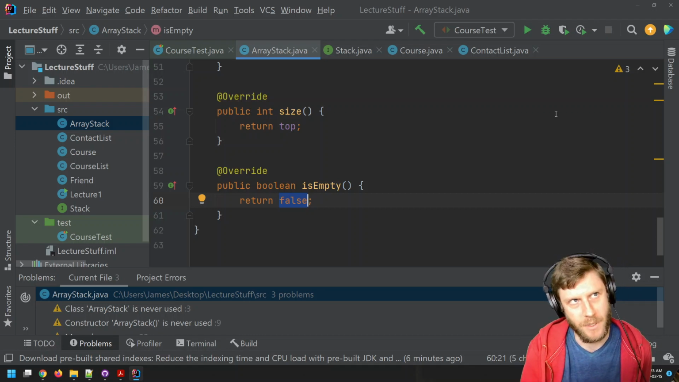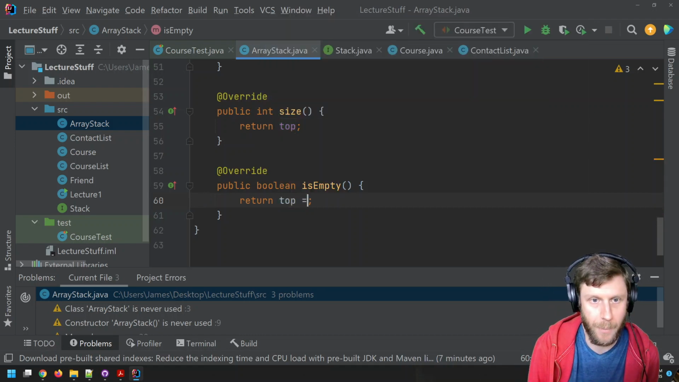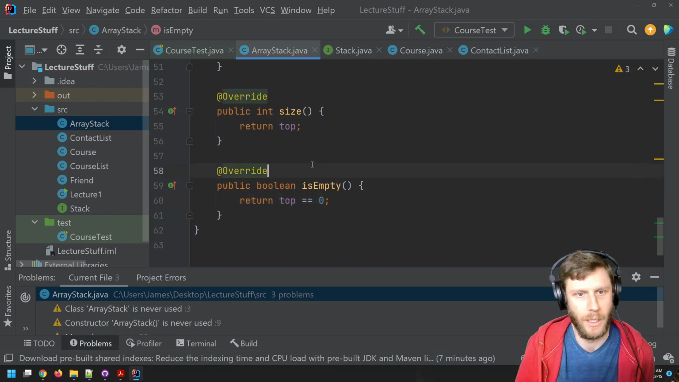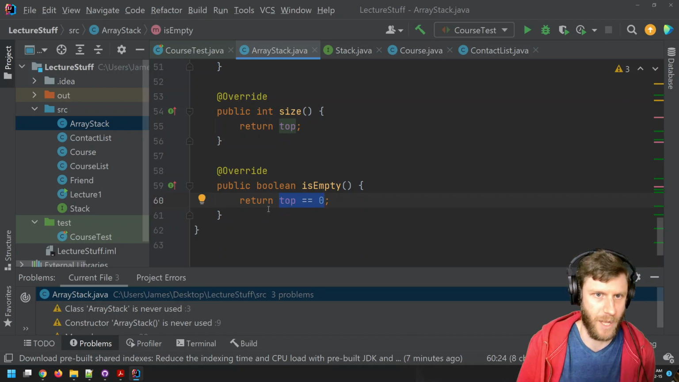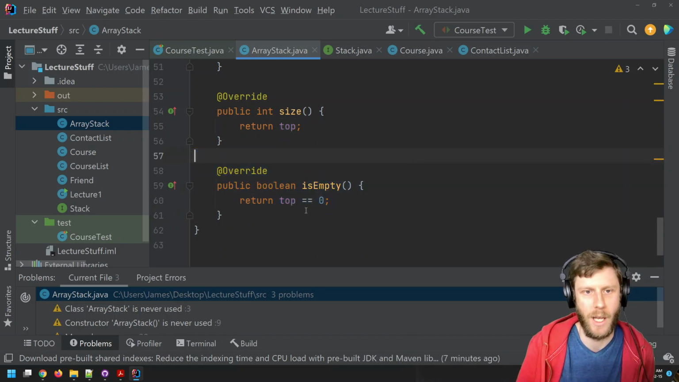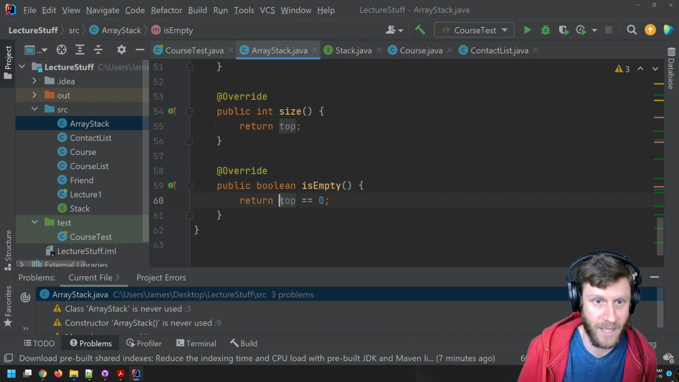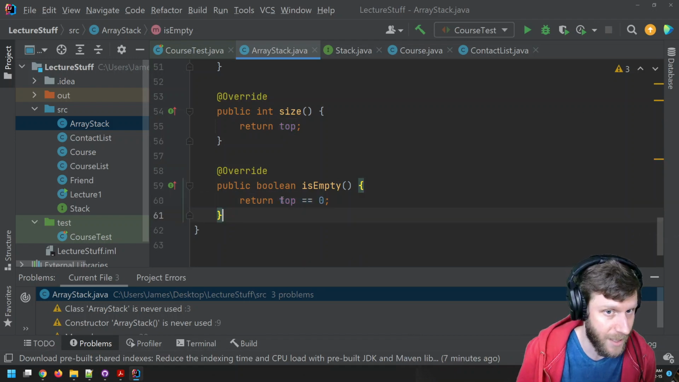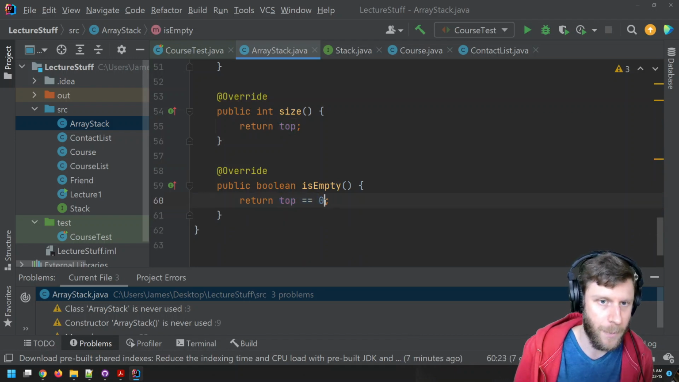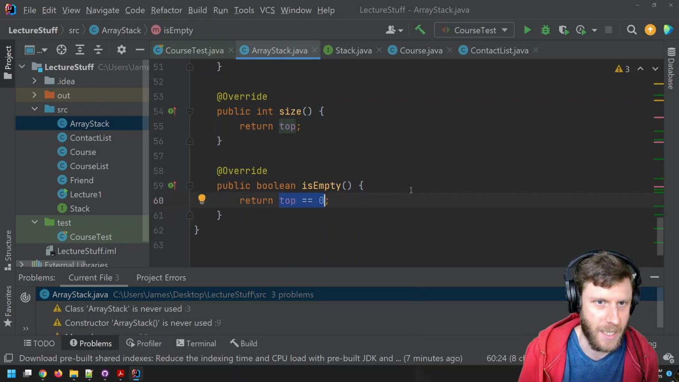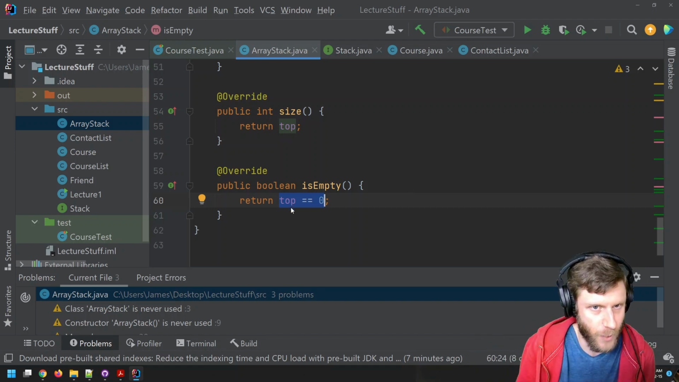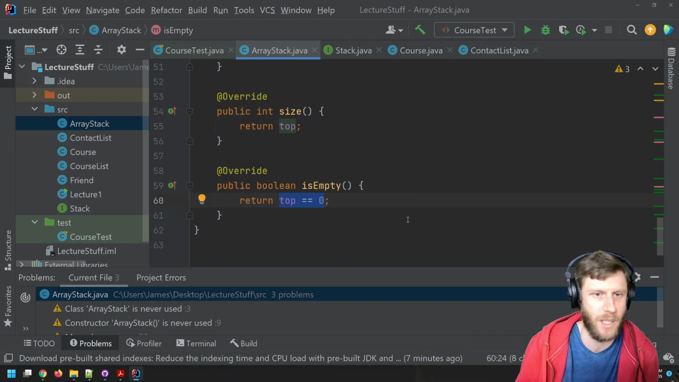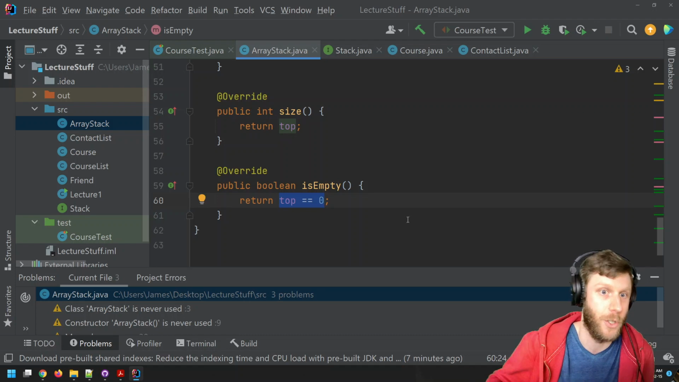So top is 0. Okay, so we'll just return whether top equals 0. If top is equal to 0, this is true, then this method returns true. If top is not 0, then this gets evaluated to false. Because remember, this is an expression. A lot of people sometimes forget that this right here, sure, it's a question, but the question gives us an answer, true or false. This right here is an expression similar to 1 plus 1. 1 plus 1 results in 2.